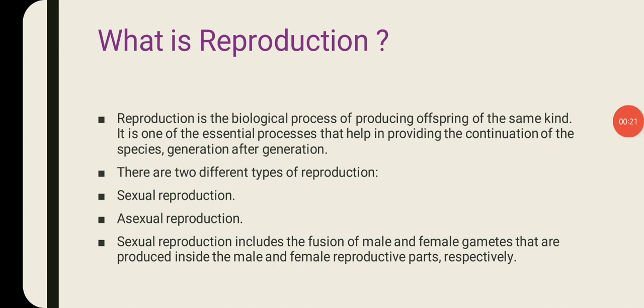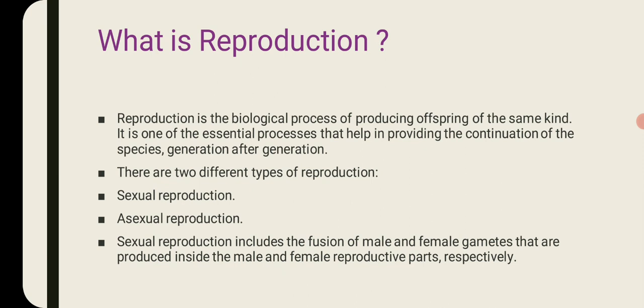First of all, we will talk about what is reproduction. As you know, reproduction is the biological process in which organisms produce offspring of the same kind, and it is one of the essential processes that helps organisms to continue their species generation after generation. Reproduction can be of two types: sexual reproduction and asexual reproduction.